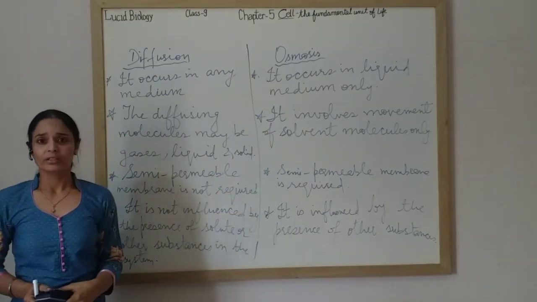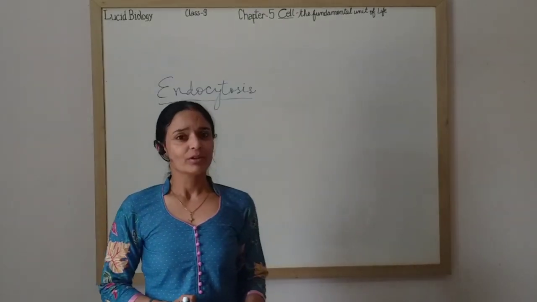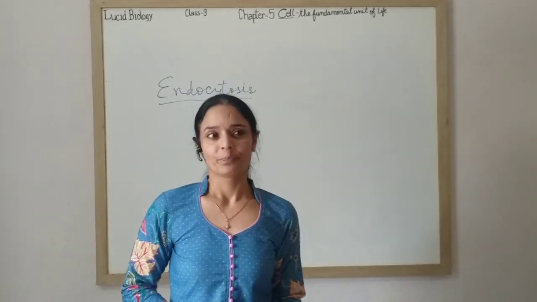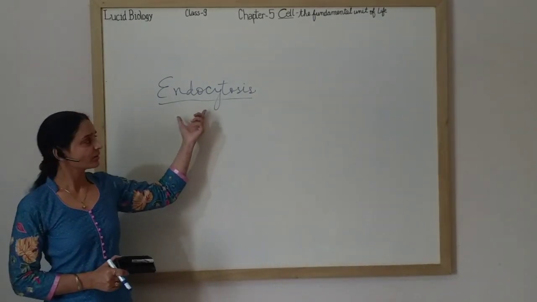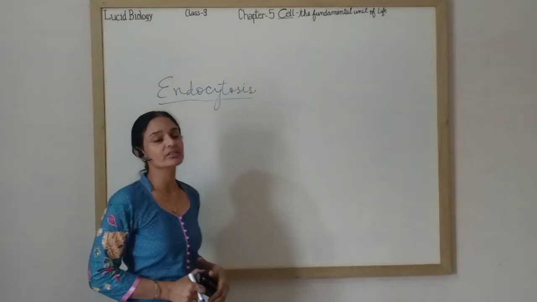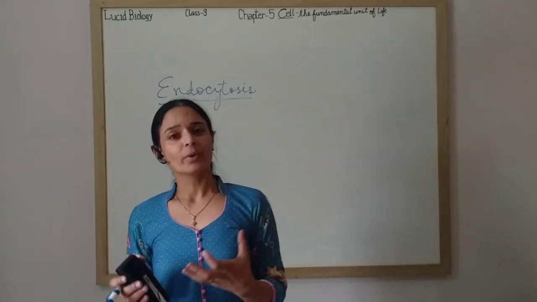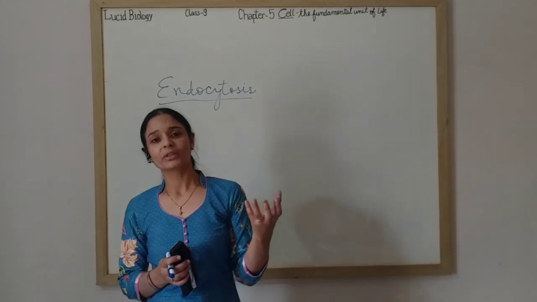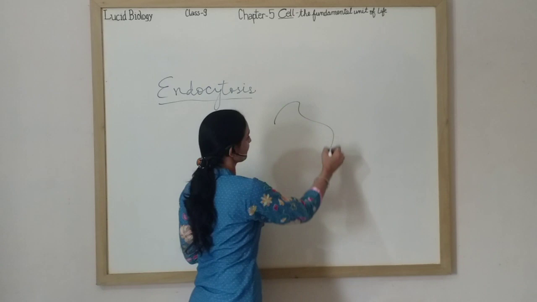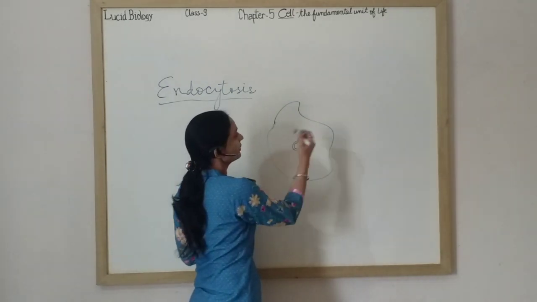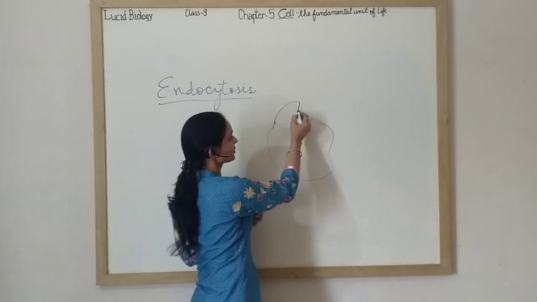Now we are going to study another process, that is endocytosis. Dear students, have you ever wondered how amoeba takes food? Amoeba takes food by the process of endocytosis. Now I am going to explain what this process is. Due to the flexibility of the cell membrane, food particles are captured from the external environment inward into the cell. Like amoeba, how does it capture food? When food particles come, it makes pseudopodia, that you know, false feet.